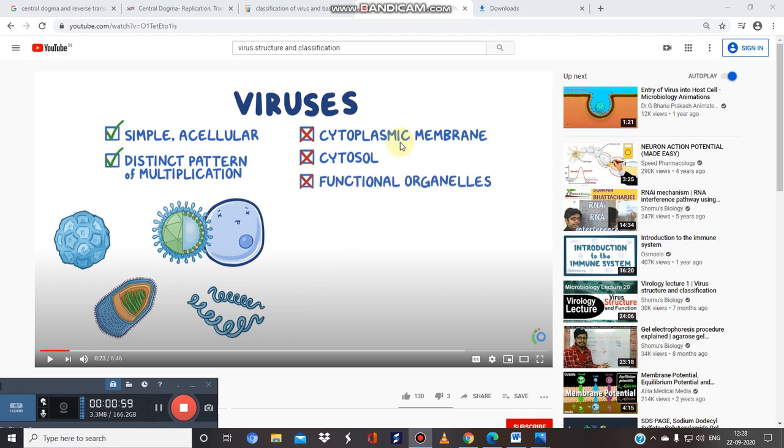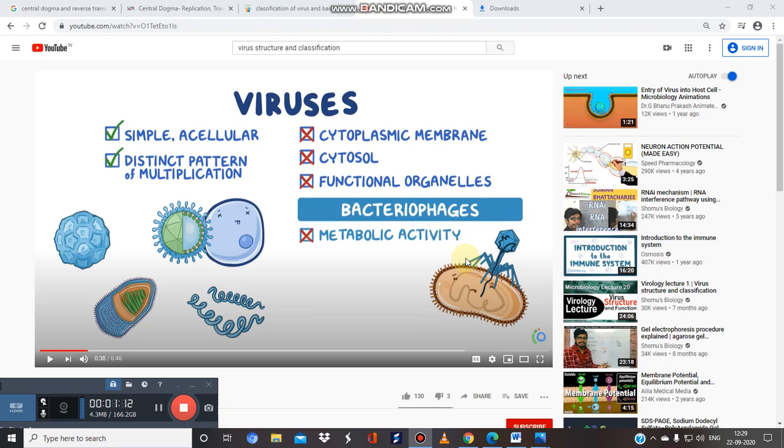So they have no cytoplasmic membrane, they do not contain cytosol or any functional organelles, and there are some viruses that can infect bacteria, known as bacteriophages. Generally, these viruses and bacteriophages do not have the ability for any metabolic activity.